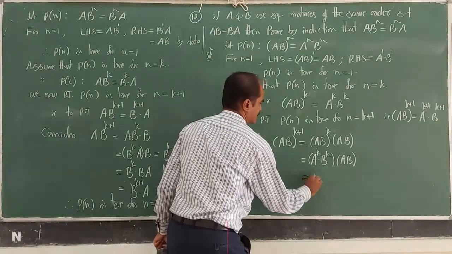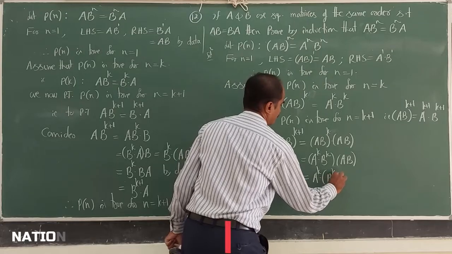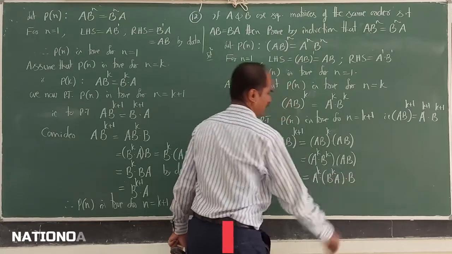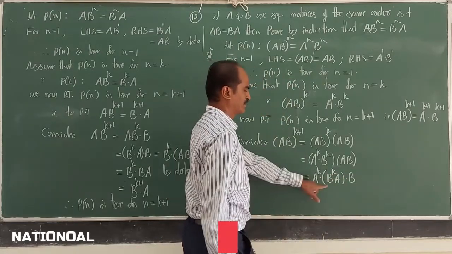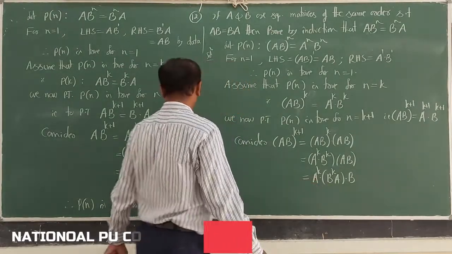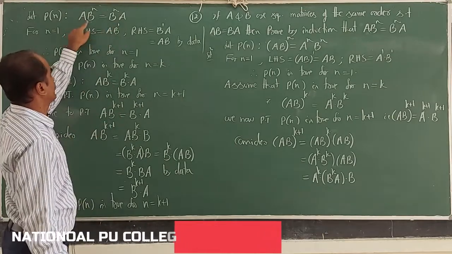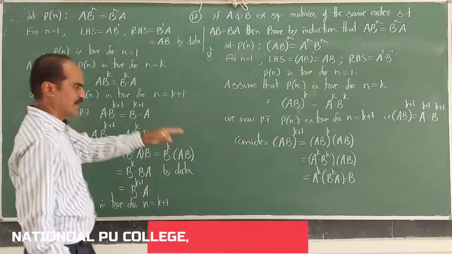Now, I write this as a to the power of k into b to the power of k into a into b. Now, look at the previous result. What can b to the power of k into a be written as? a into b to the power of k. I am using that result.